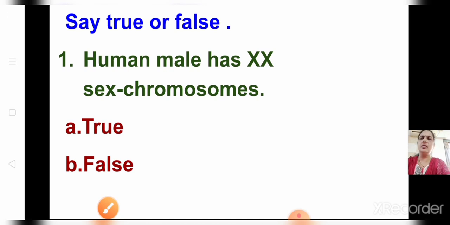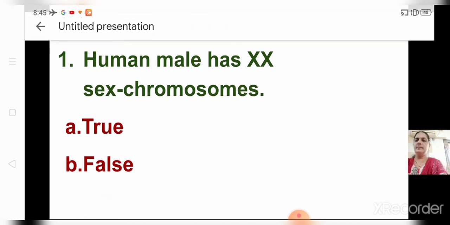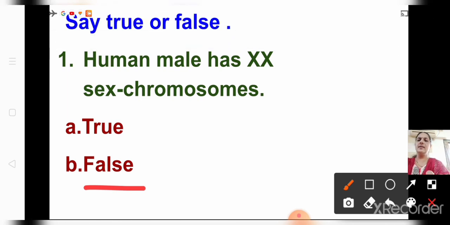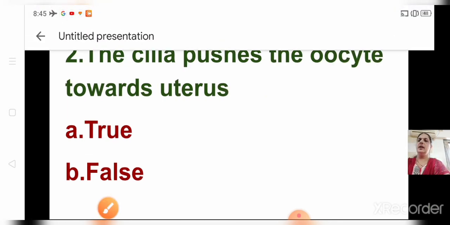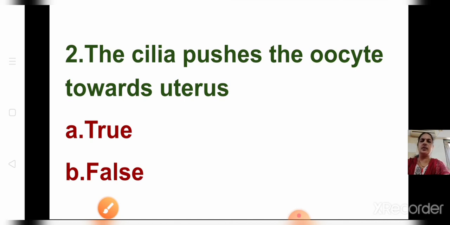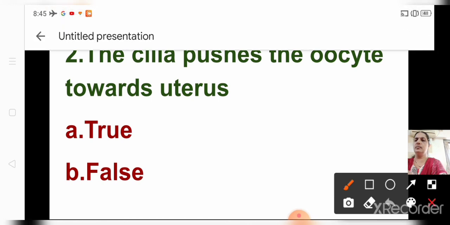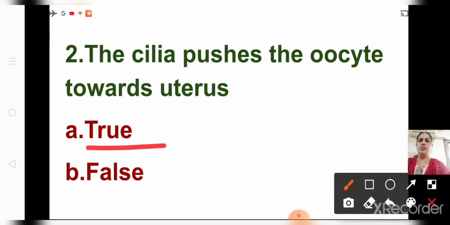Next one. Say true or false. Human male has XX chromosomes. Revise properly. We have done this even in 9th standard. XX is only in female, and XY is in male. So what will be the answer? It is false. Next. The cilia push the oocyte towards the uterus. Yes or no? True. You all know this. The answer will be true. Next one.